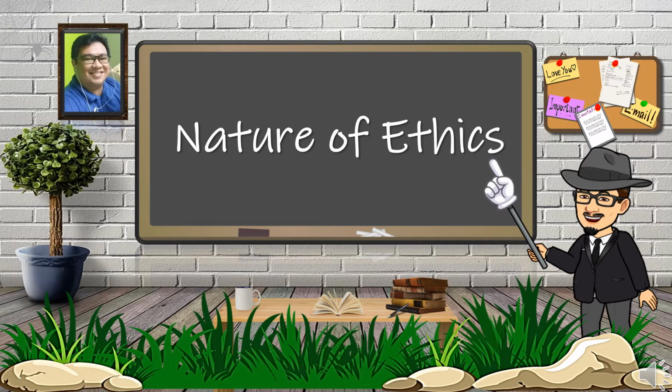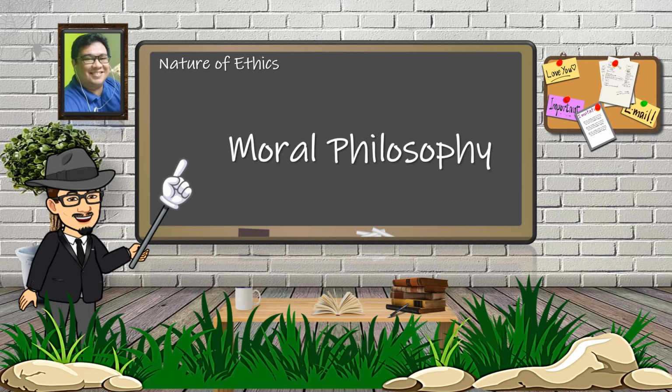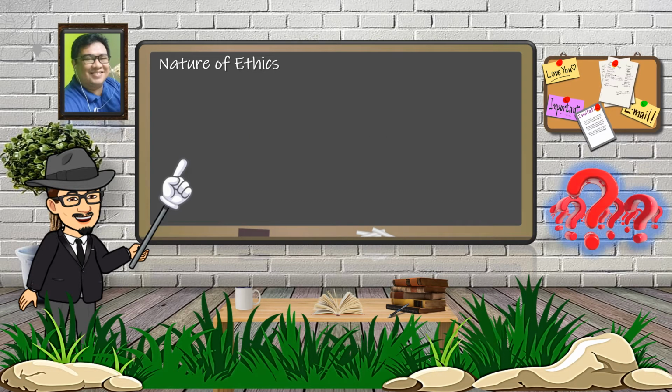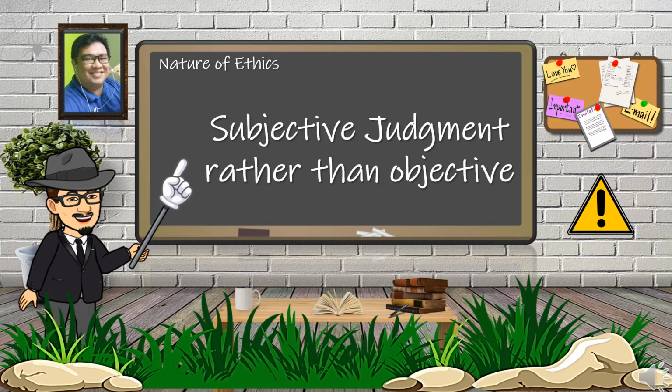The nature of ethics. The other term for ethics is moral philosophy. The concepts of good or evil and right or wrong are undeniably questionable. They must vary on a subjective judgment of an individual rather than the objective.